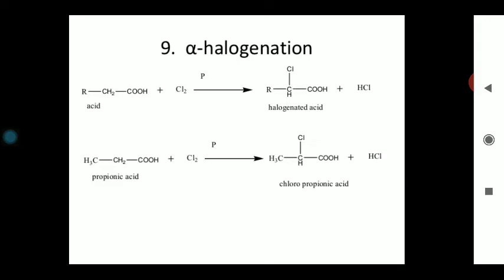In this reaction, the whole carboxylic acid molecule is involved in the chemical reaction. What will you do? You take chlorine, in the presence of red phosphorus, in the presence of chlorine, the carbon next to the carboxylic acid. This is the alpha carbon atom, this is the alpha position, this is the beta position. So from the alpha position one H will be lost, from here one Cl, loss of HCl, one more Cl occupying this CH position. So here what did you see, RCHCl, this is the halogenated acid that will be obtained in the presence of this.